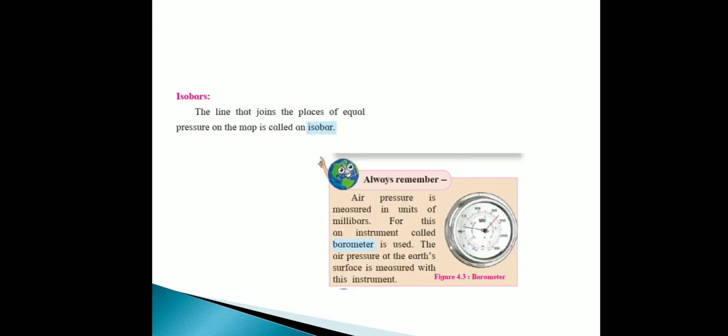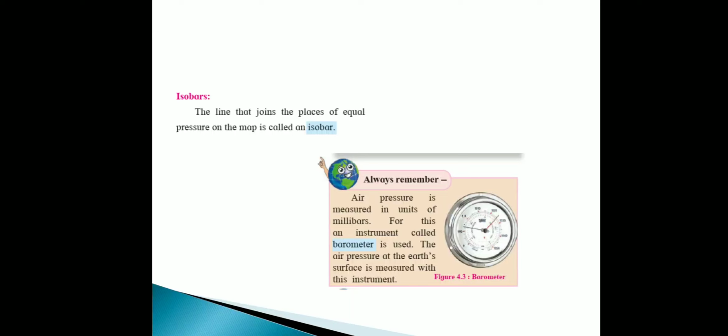I hope you all understand. This whole chapter depends upon altitude and temperature. If your concept is clear: high altitude means low air pressure, so as height increases, air pressure decreases. And the same thing, if temperature is high, then air pressure is low. If these two points are clear, then I think your fourth chapter is very easy.